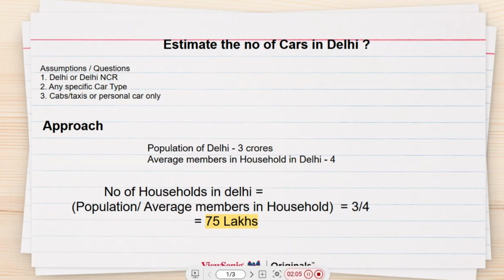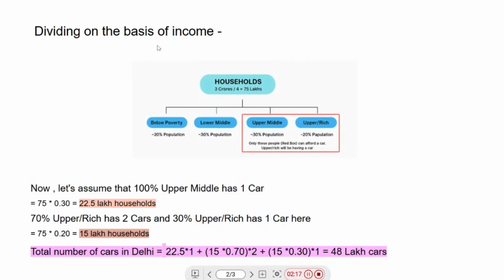Now we would categorize these households on certain basis. Let's segment it on the basis of income only, right? So we are dividing it on the basis of income. I have categorized it into four categories: below poverty, lower middle class, upper middle, and the upper rich section. I have assumed below poverty and upper rich at around 20% each, and the rest is middle class, which is lower middle and upper middle at around 30% each, because they constitute the major part of the population, right?